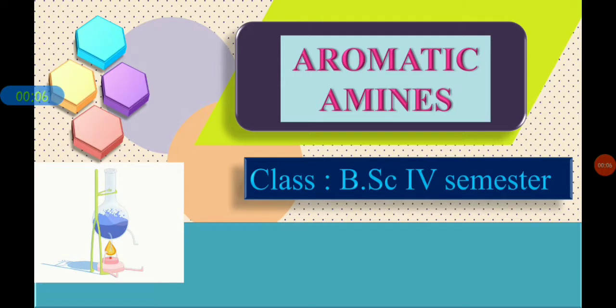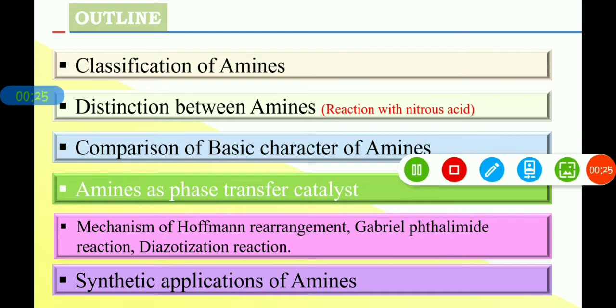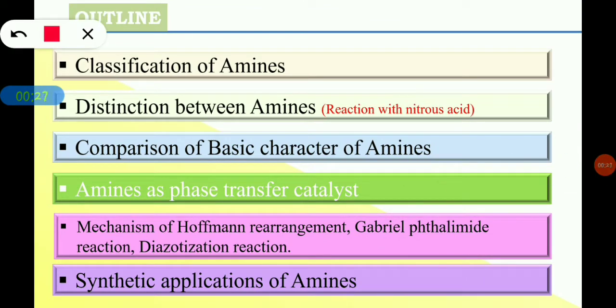Today we are going to discuss one of the important topics of the BSc 4th semester, that is aromatic amines. In this topic, we are going to discuss the following important concepts. The first one is classification of amines, means how we are going to classify the amines into primary, secondary and tertiary, and similarly different types of classifications of amines, which include aliphatic amines and aromatic amines. On what basis we are going to classify these amines, we will see.